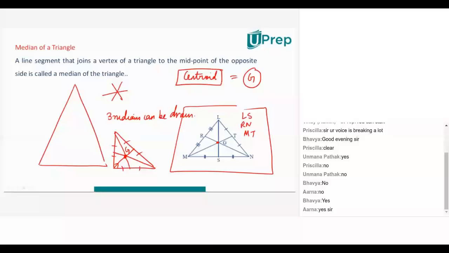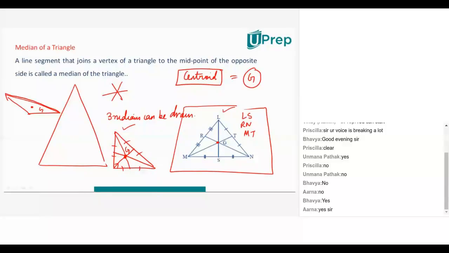How many vertices are there in a triangle? 3. So how many lines can you draw from the vertex? 3. Does that answer your question? Yes, sir. Okay. So now, I took the example in an acute angle triangle, I wrote it in a right angle triangle. For an obtuse angle triangle, I want you guys to do it and see that in a median, or still, even in an acute angle triangle, even in an obtuse angle triangle, it lies in the center, denoted by G.